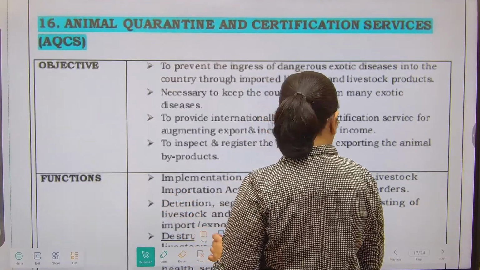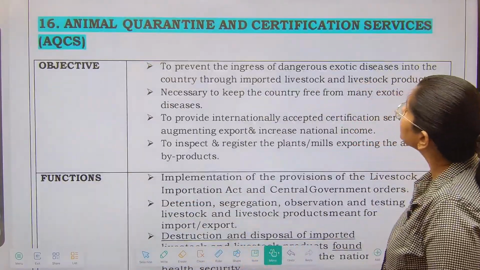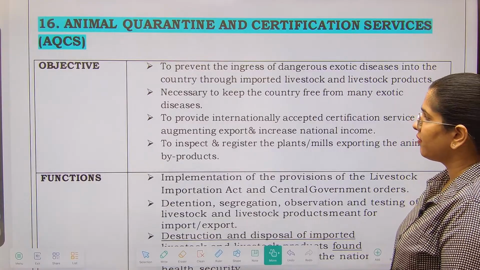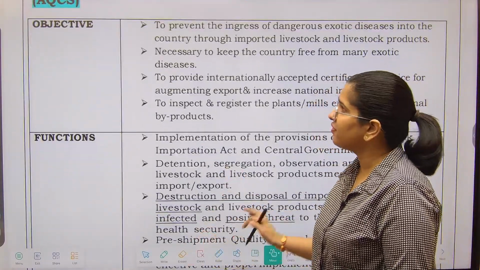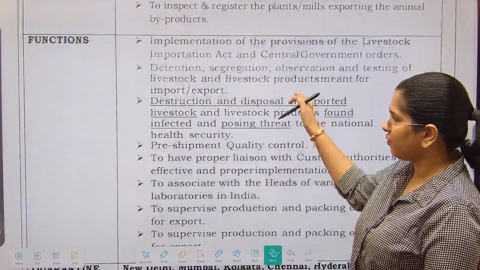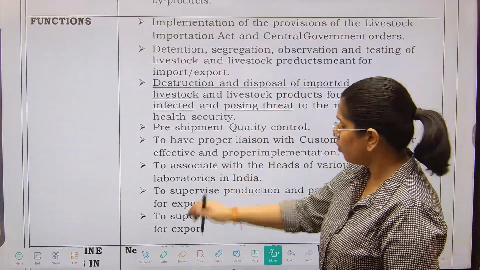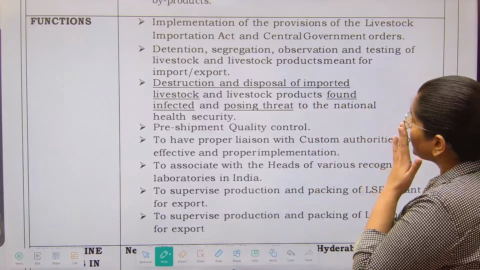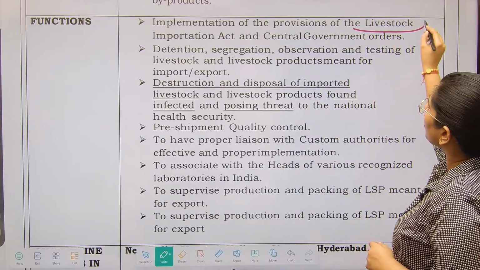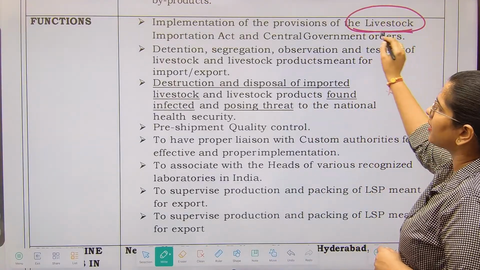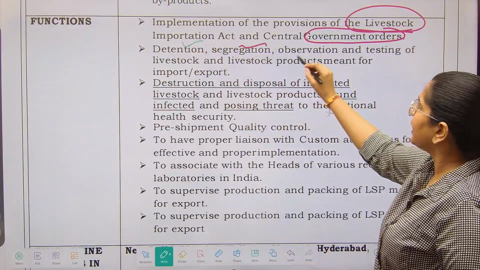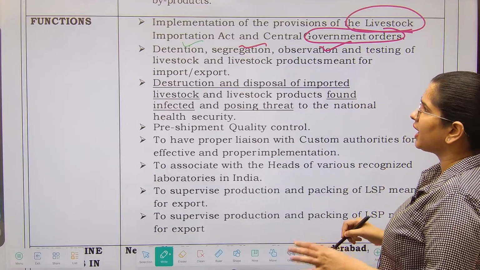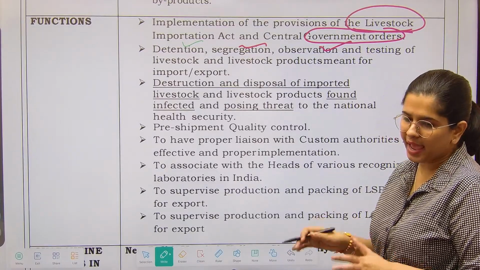Now next we have the animal quarantine services. Quarantine and the certification services. Now from the name itself it is clear. Let us see the functions of it, what this particular body wants to do. So implementing provisions of the Livestock Importation Act and the central government orders. What they want to do is detaining, segregating, observing and testing of the livestock for import and export.